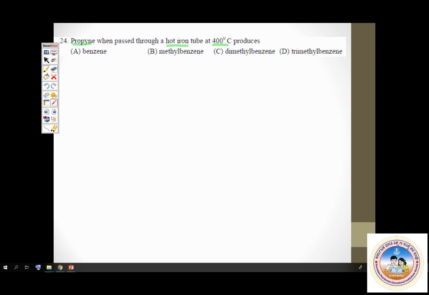In the synopsis part, we all discussed this reaction. Acetylene, C triple bond C, 3 moles of acetylene, when heated in a red hot iron tube at 400 degrees Celsius, you know what it gave rise to? It gave benzene. So what must be happening? They polymerize and at the same time cyclize.